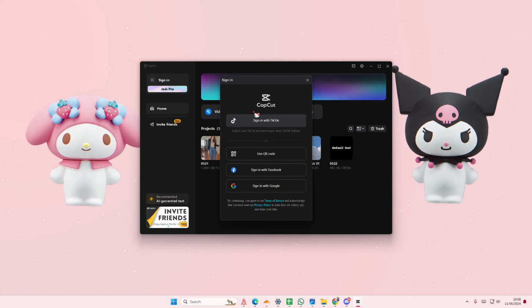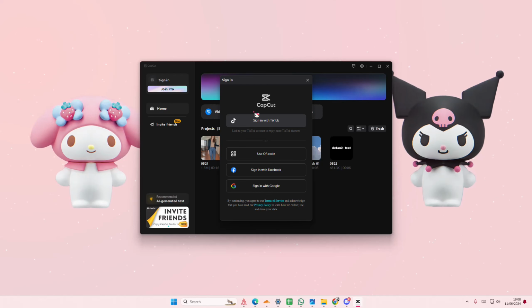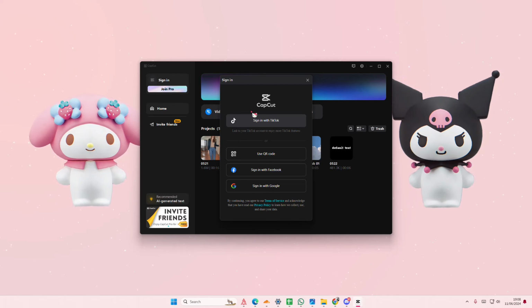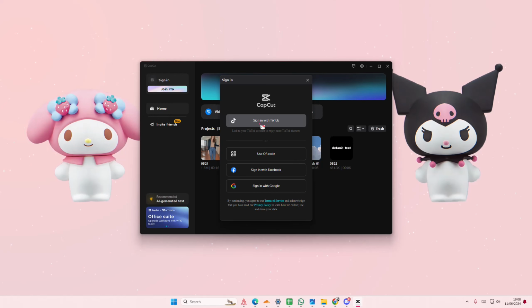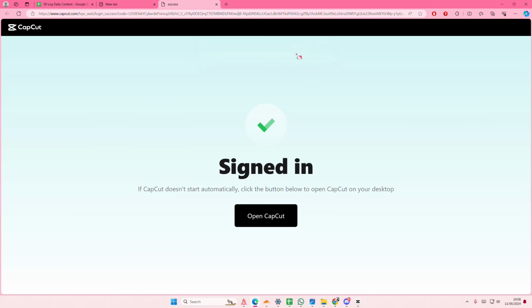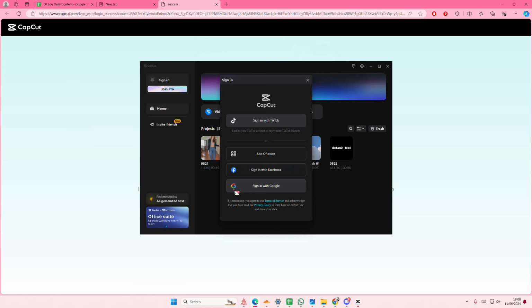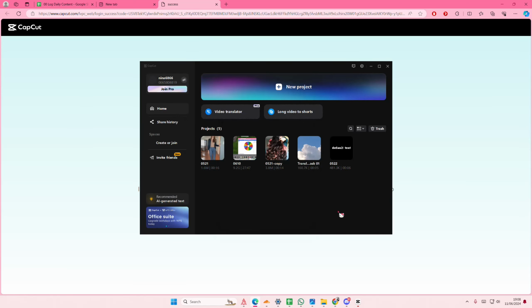I'm having trouble processing. You can also use QR code, but I've never done that before. I think you scan it from your phone. So I'm just going to select the sign in with TikTok one, the simplest one here. Don't forget to authorize, open, and you'll be logged in to CapCut using TikTok. And that is it. Super simple.